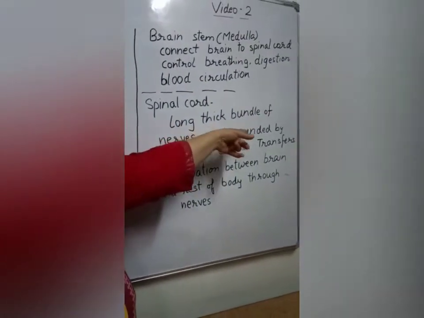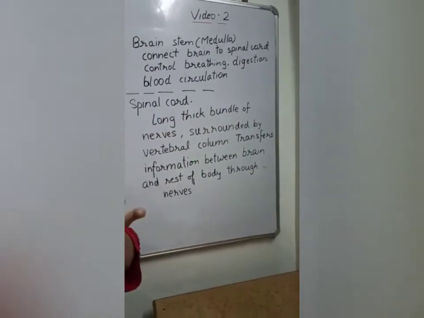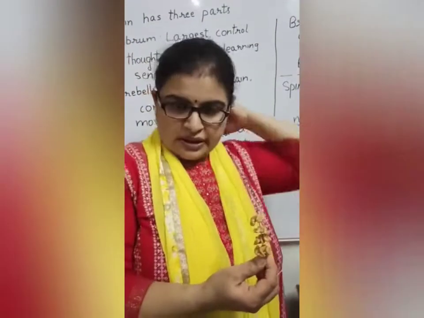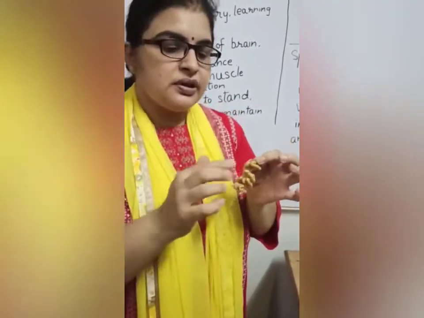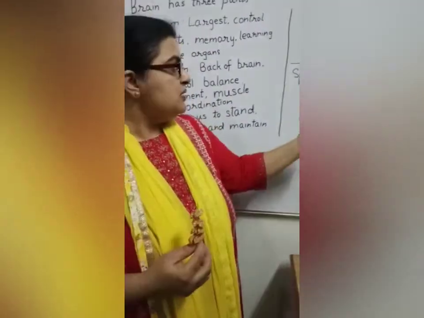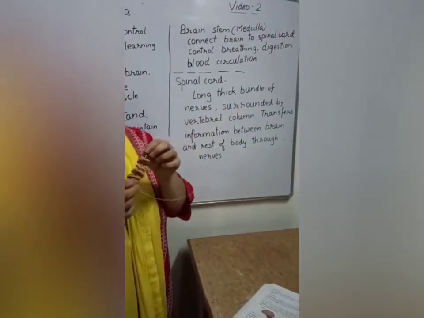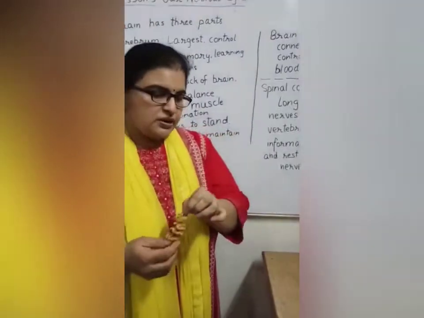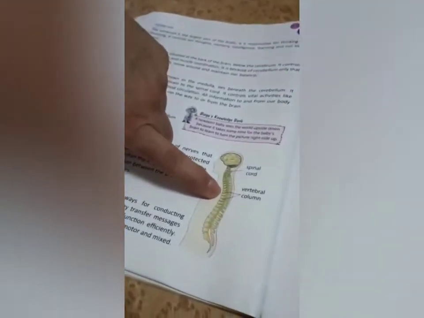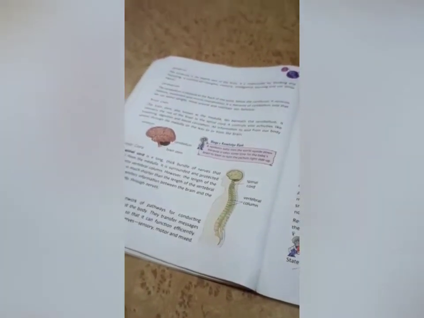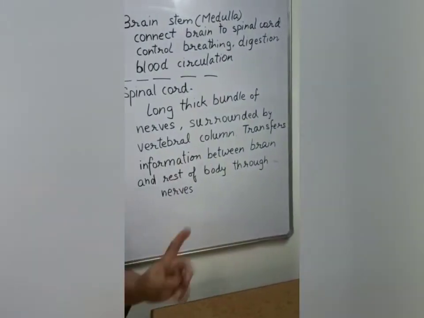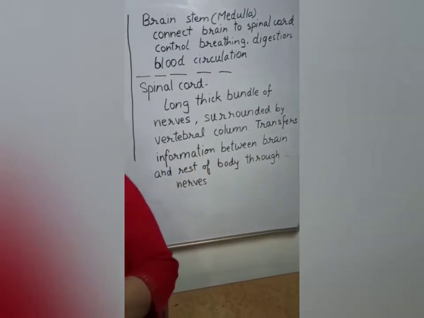Okay. So what happens is, this is a long thick bundle of nerves. This is very long, that is from your neck to your hips, and it is a bundle of nerves. It's not only one nerve, many nerves are there. Then it is surrounded by the vertebral column. All these are the parts of the vertebral column. And it transfers information between the brain and the rest of the body.